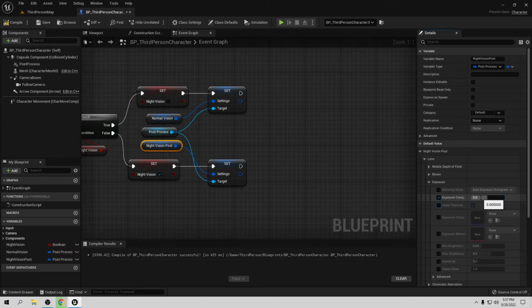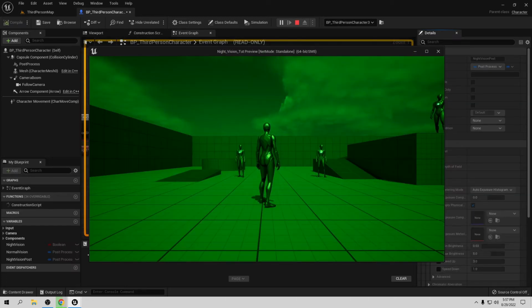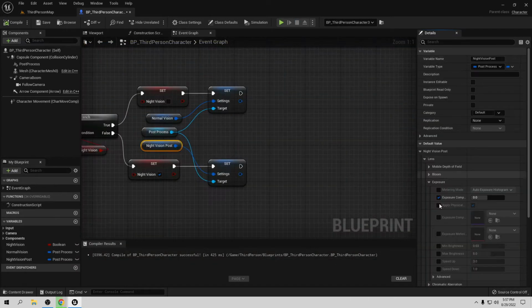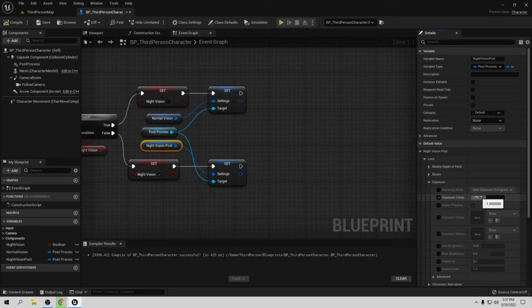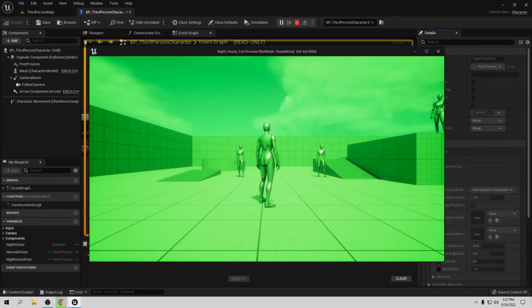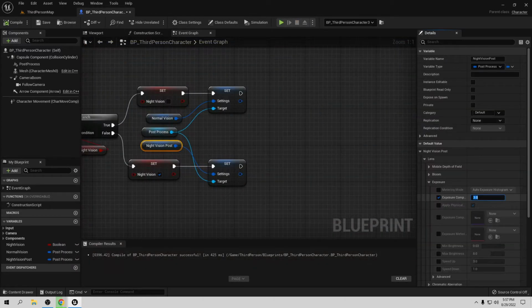So let's go 0. Let's go play. So now we have this dark color. If you want it more dark, you only need to subtract something, so -1 probably. Let's go play. So now we have this more dark, and also like the other one, if you want more, you can put whatever number you want. Let's put, for example, 3. So now we have these bright colors. You can use whatever you like. I'm going to keep this at 0. So let's stop here. Let's compile and save.